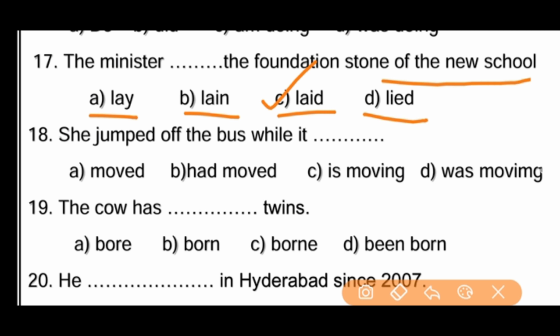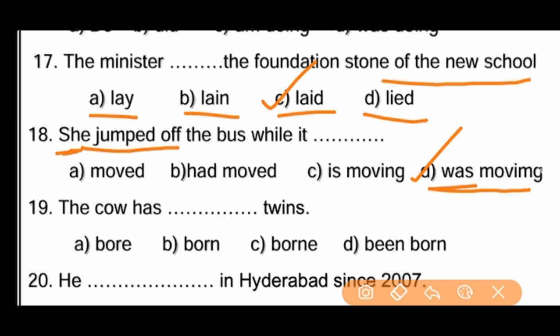Next, she jumped off the bus while it dash. So again, two actions occurred here, two actions happening in the past. She jumped off, that means already V2, simple past tense. And what is the second one? Yes, past continuous. What is the past continuous structure? Was or were plus V1 ing form. Here she is singular, so we can use was only. So the right answer, was moving. Excellent. She jumped off the bus while it was moving.